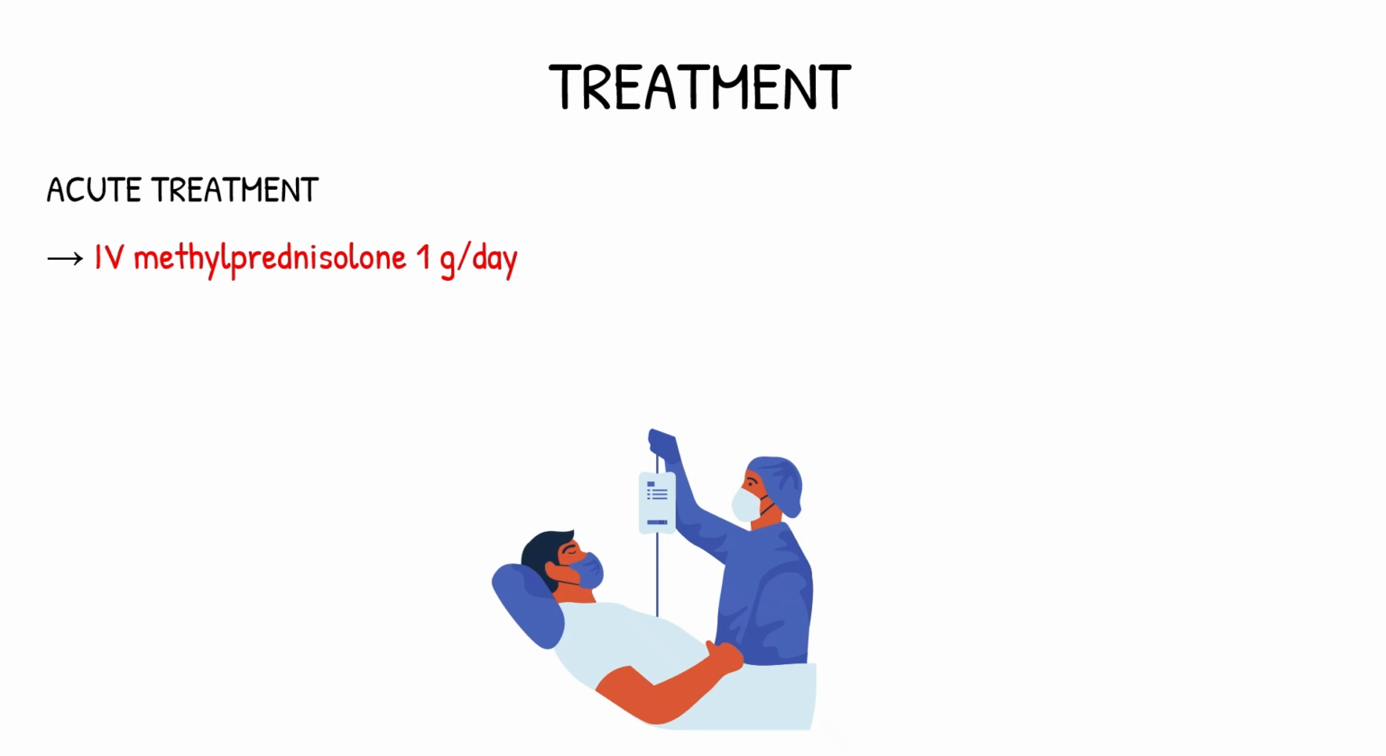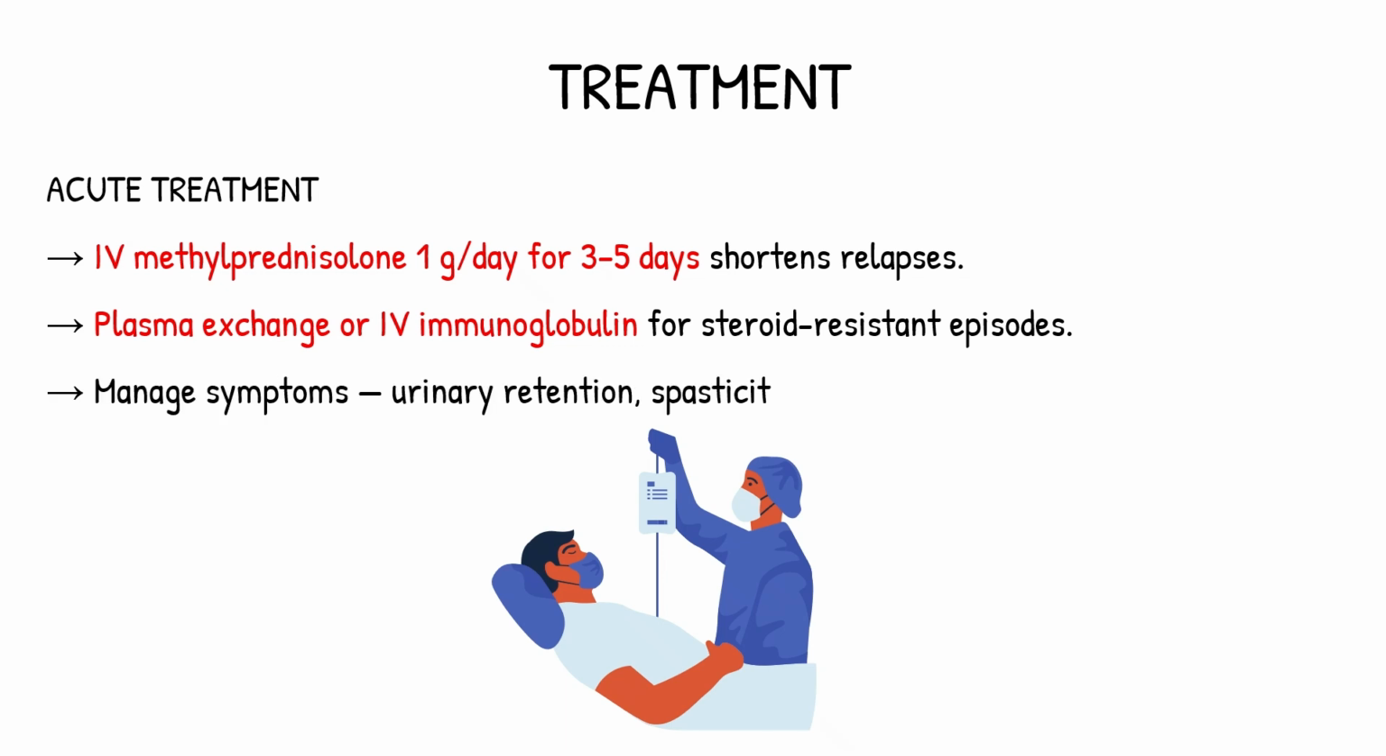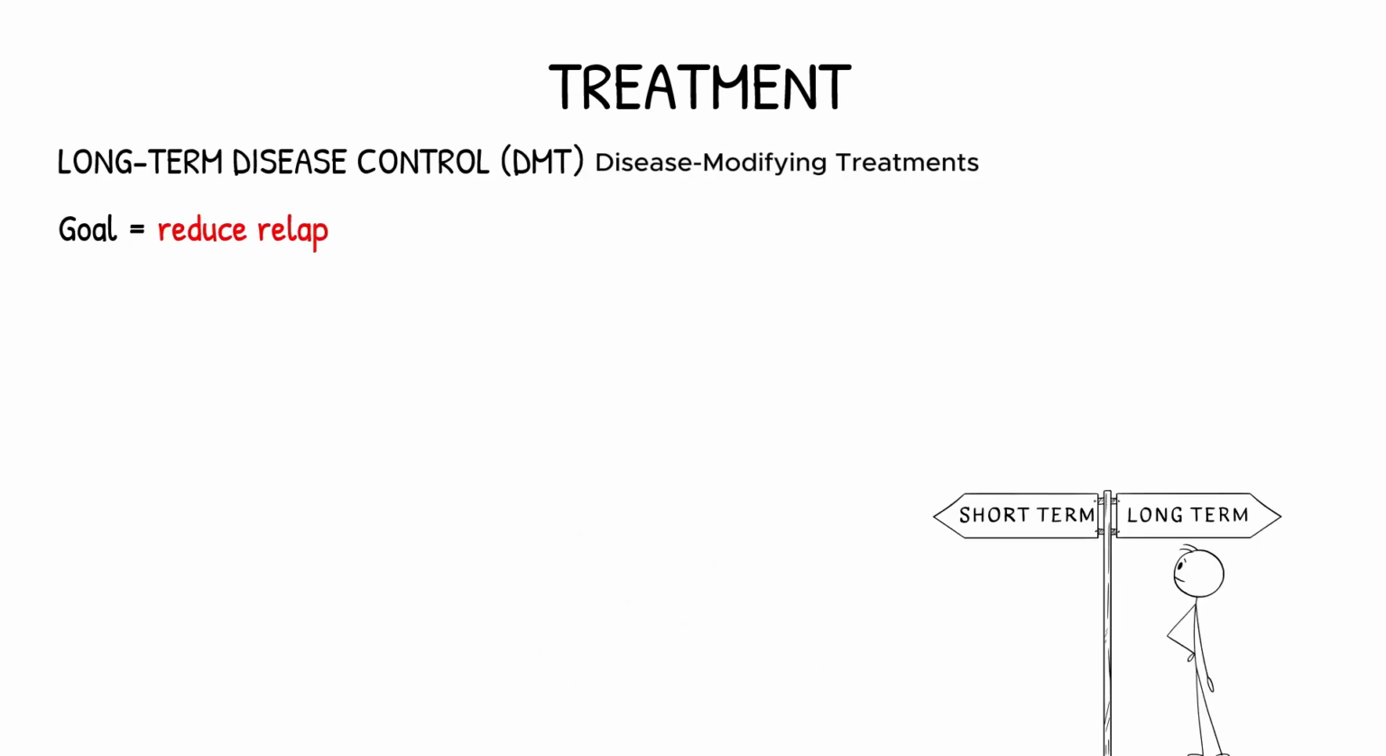Now let's talk about treatment, both for attacks and long-term control. Acute relapses are treated with IV methylprednisolone 1 gram daily for 3 to 5 days. If symptoms don't respond, plasma exchange or IV immunoglobulin can be used. Symptom management is also key, like treating spasticity, pain, or bladder issues. The long-term goal is to reduce relapses and delay disability.